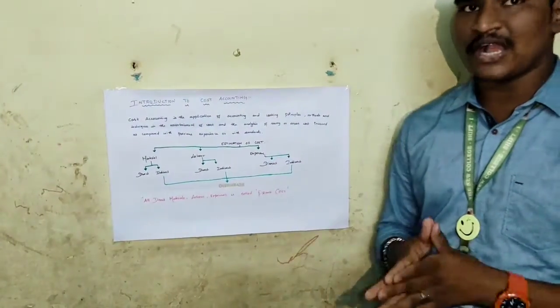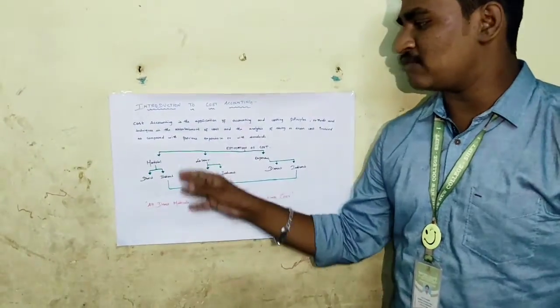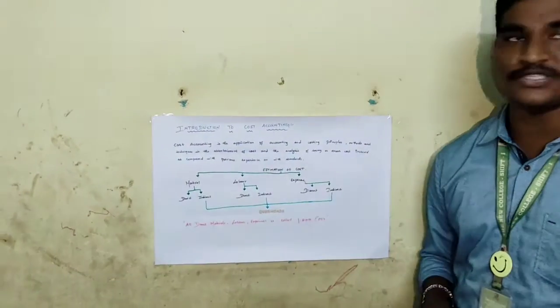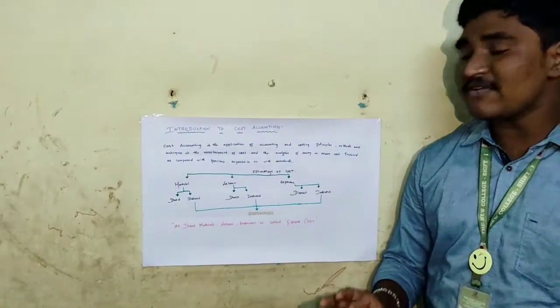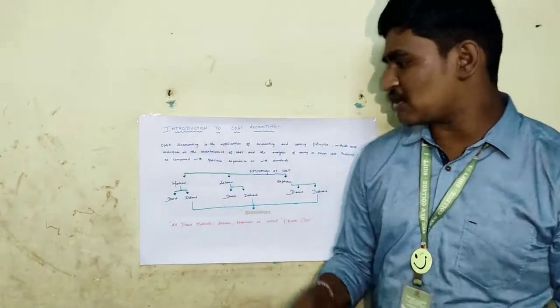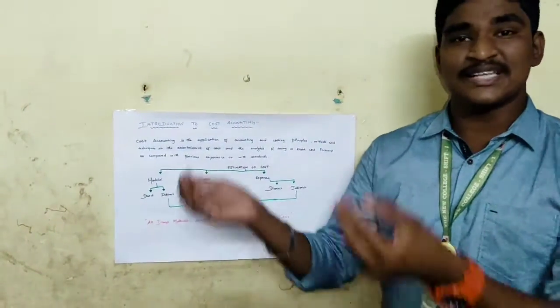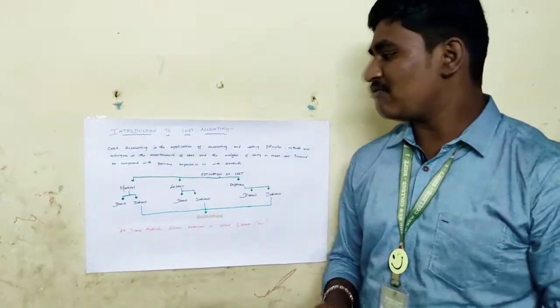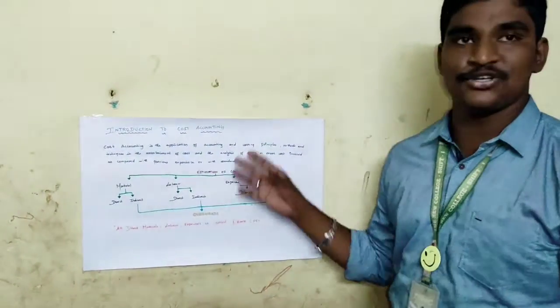Now you may have a confusion about what is direct and what is indirect, so I will give a small crisp idea about this. Direct is whatever is directly involved in the production, we call it direct, and whatever is of lesser importance we call indirect. So now we come to the end of this introduction part.